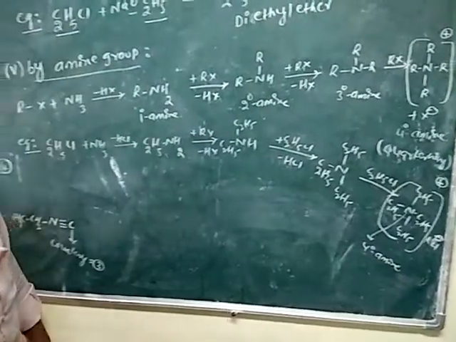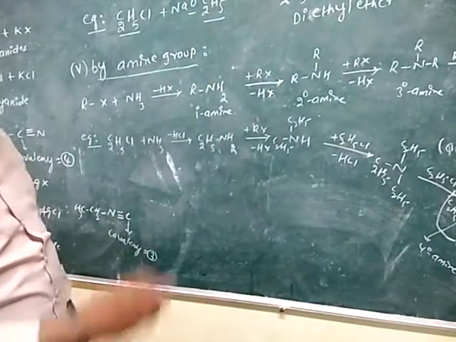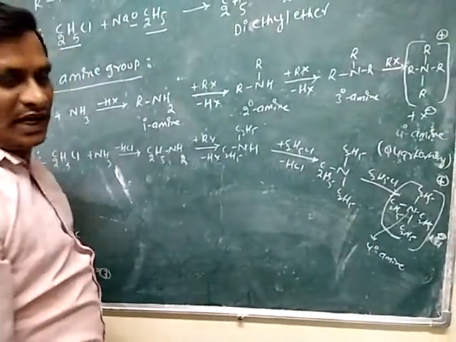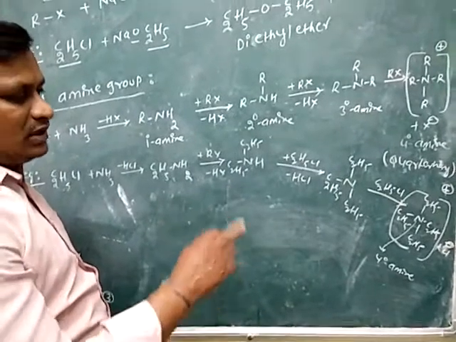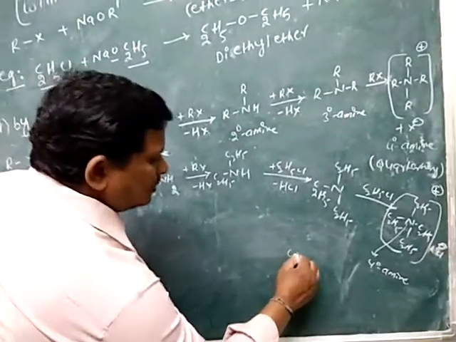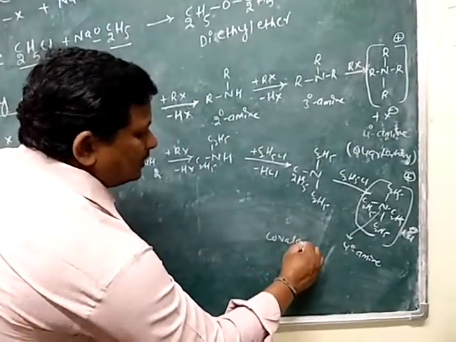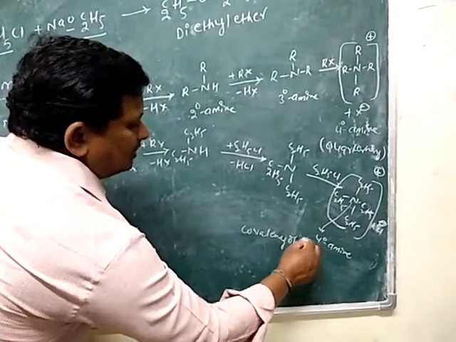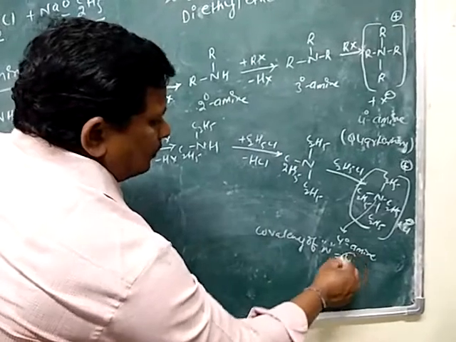Now the question arises, what is the covalency of nitrogen in quaternary amine? The covalency of nitrogen is 4.